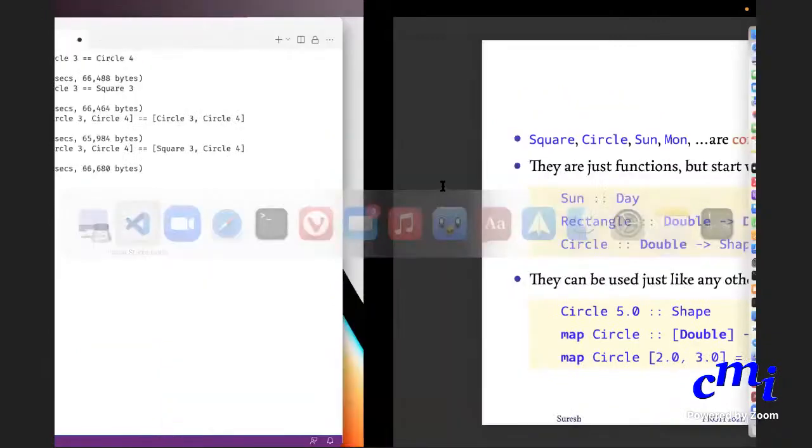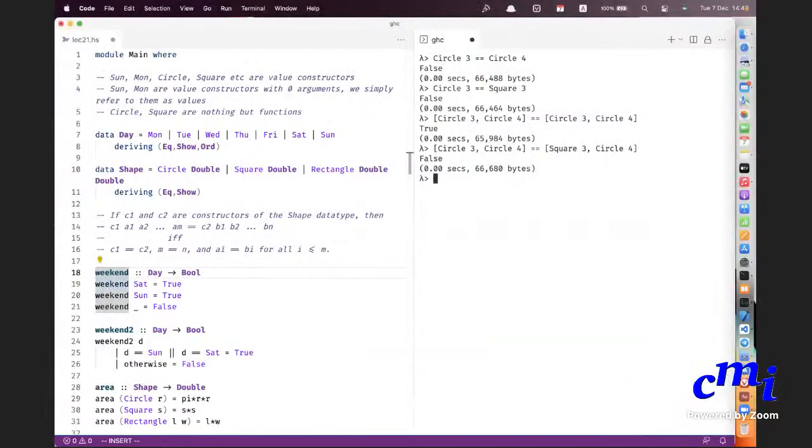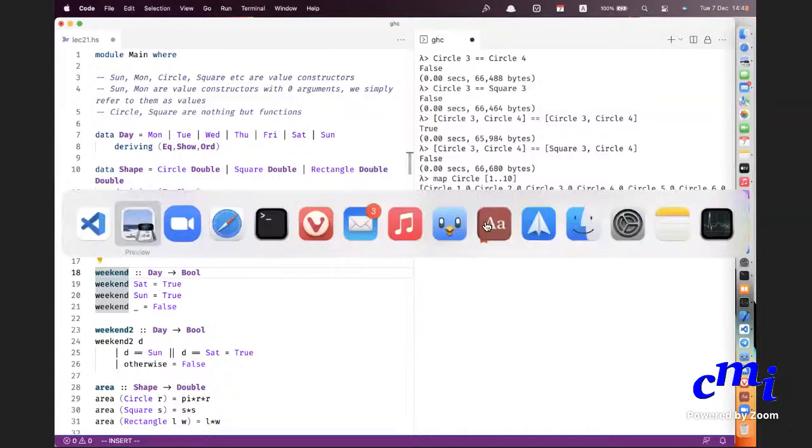So you can actually do things like map. If you want to build a bunch of circles, you can map circle on 1 to 10, let us say. See, it has produced 10 circles, 10 shapes actually. If you ask for the type of it, it's a list of shapes. Great. Any questions regarding this?